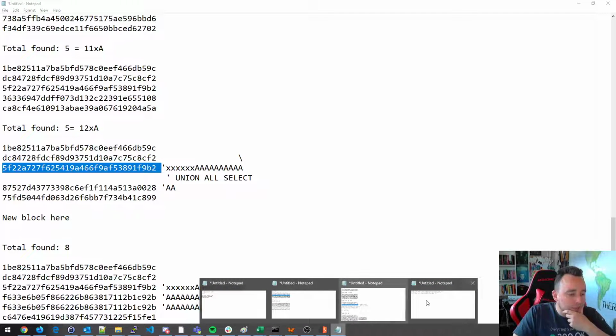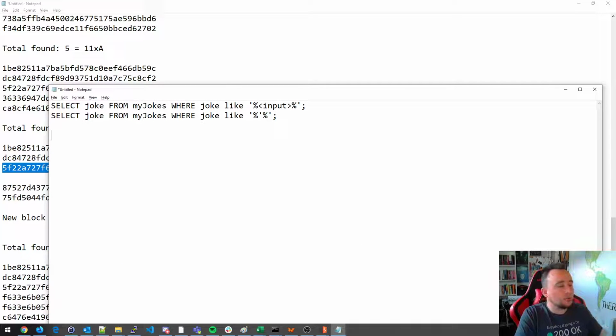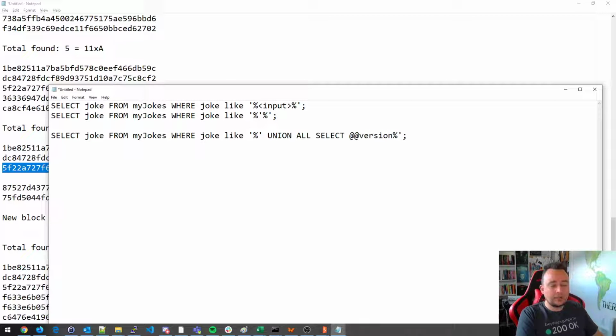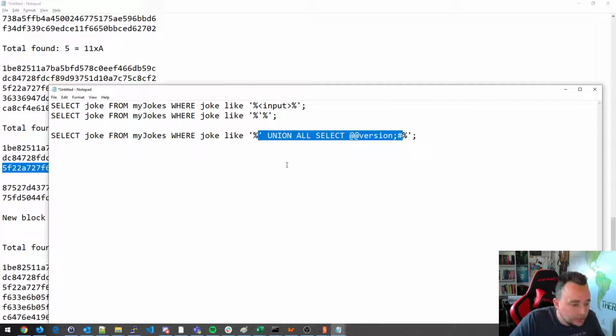So what type of attacks would we be looking at? Well, we will be looking at something along the lines of, for example, tick union all select. And we don't really know a lot about this database. So let's do version. And then if there's multiple columns, not just joke, maybe something else as well, like an ID, we can do comma, version, and so on to see if we can select more stuff. And then we do a semicolon hash to comment out the rest of this stuff. So our input is basically this, okay? This is going to be our input.